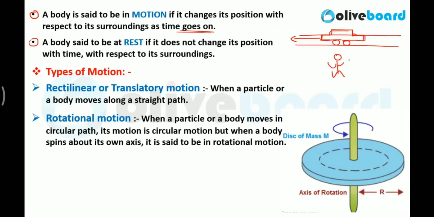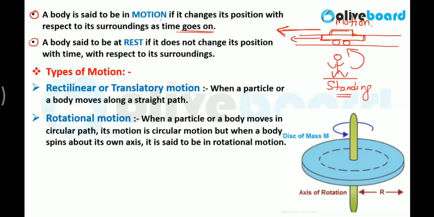He is looking at the car, and he is not moving. He saw that this car is moving in this direction. Clear? So with respect to this man, this car is in motion. So this is the definition of motion.